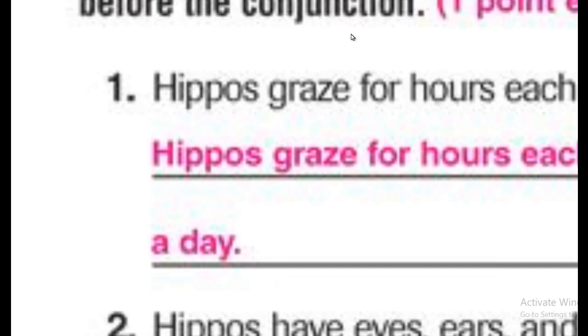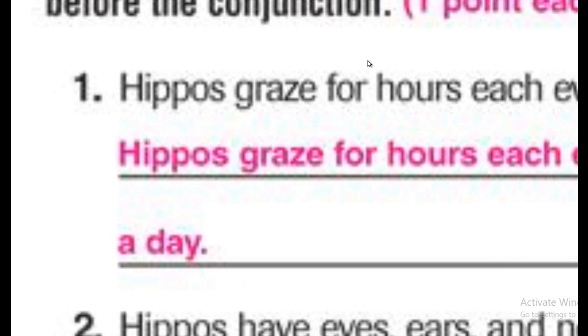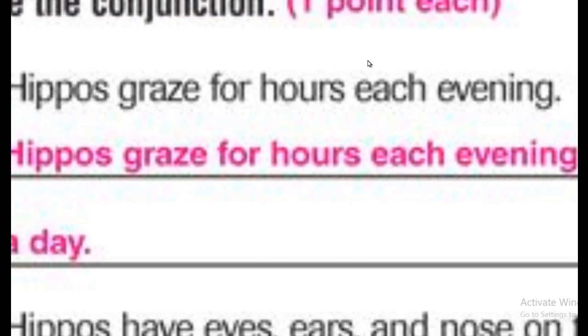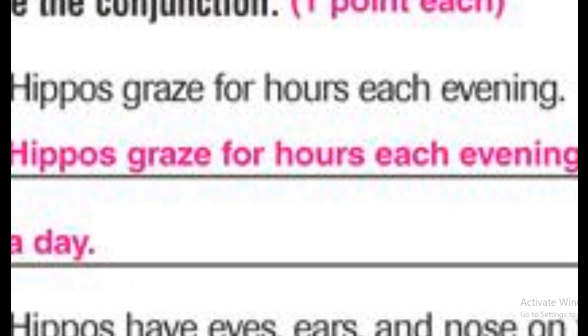Hippos graze for hours each evening, see? The comma, and they eat up to 150 pounds of food a day. Right? That's it.